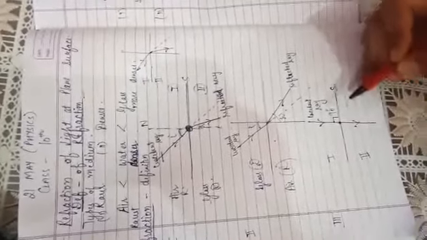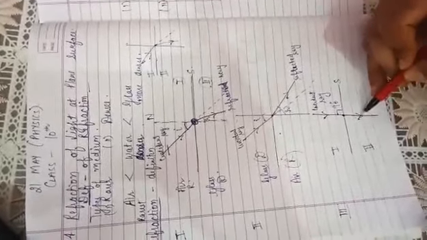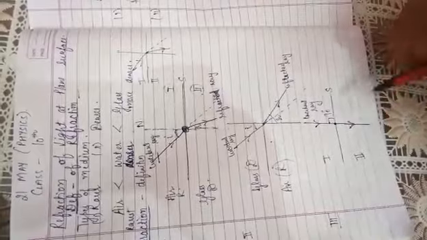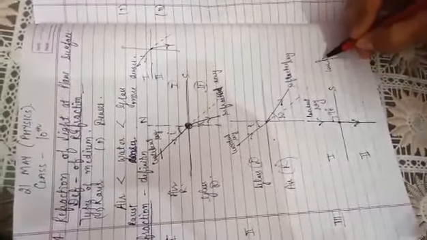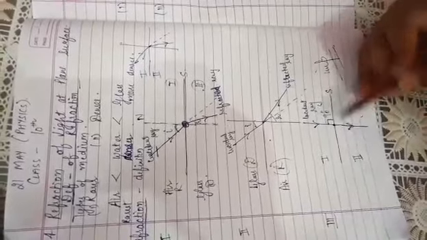Now the third case is when the light falls at 90 degrees on the point of separation, the point of incidence. When the light falls at 90 degrees, it always moves straight. It does not change its path. So it is a very important case when the light does not change its path, that is when it falls at 90 degrees.